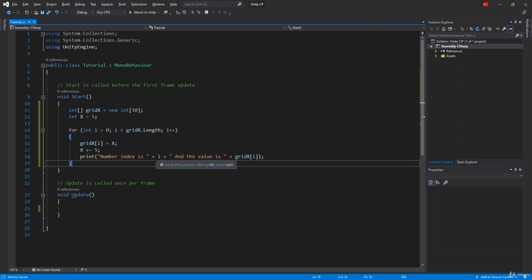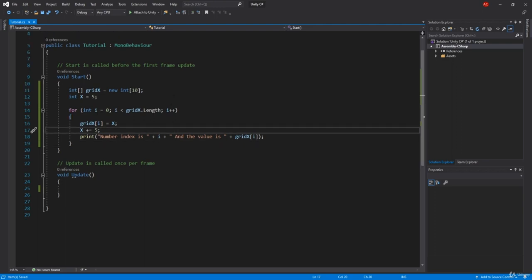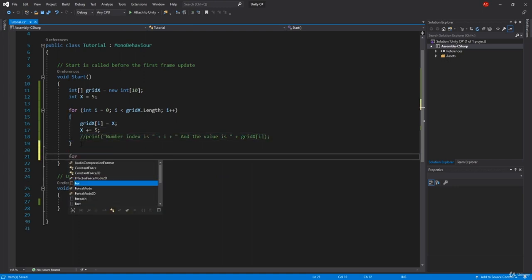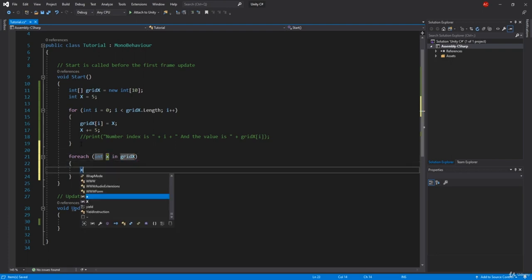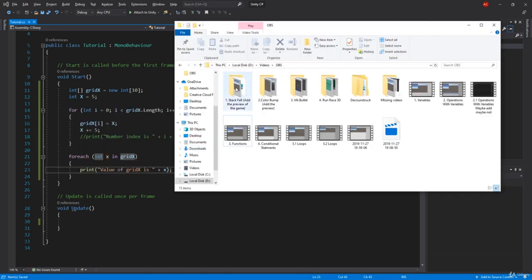Also, what we can do with an array is have another for loop. Let me comment this out, and then that loop will be a foreach loop. This will get an integer, for example num in the numbers, so not in the grid X, my bad, in the grid X, let's say X over here. And here I can say print value of grid X is, and then we can type in plus our X. Let me add the semicolon, and let's see what will happen.